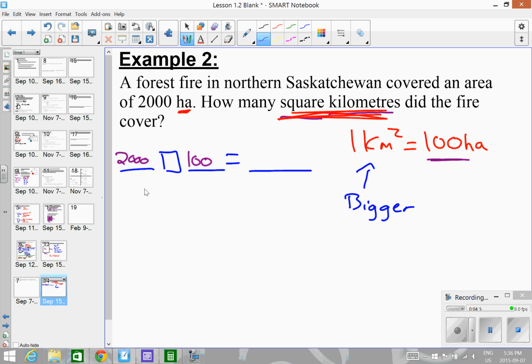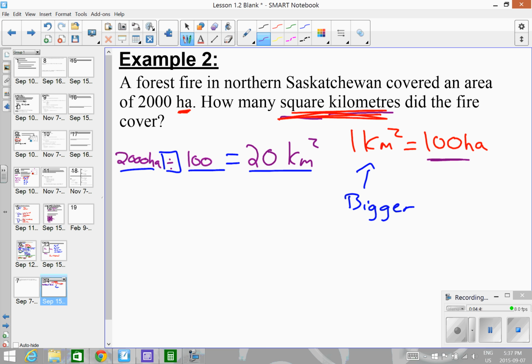And since the kilometer squared is bigger, and we're switching to a bigger unit because we want this to be in kilometers squared, the number is going to get smaller. So we divide. So 2,000 divided by 100, that's 20 kilometers squared. So that would be about 2,000 of our soccer fields. Alright, but in kilometers squared, that would be 20.